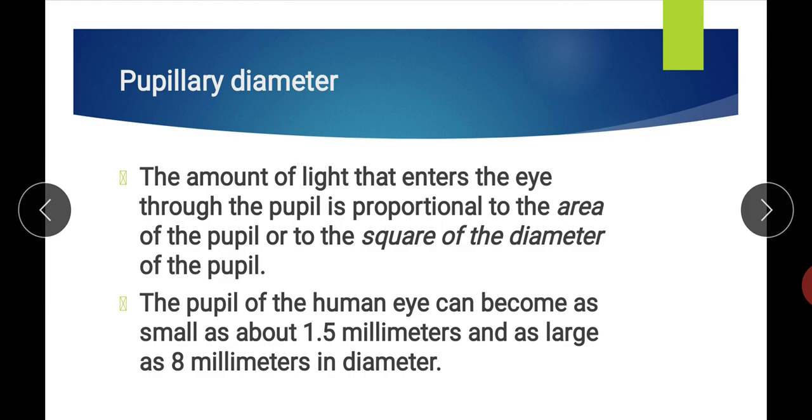So the amount of light that enters the eye through the pupil is proportional to the area of the pupil, or to the square of the diameter of the pupil. So how much light will enter into our eye is determined by the area of the pupil, or in short the size of the pupil. The pupil of the human eye can become as small as 1.5 millimeter and as large as 8 millimeter in diameter.